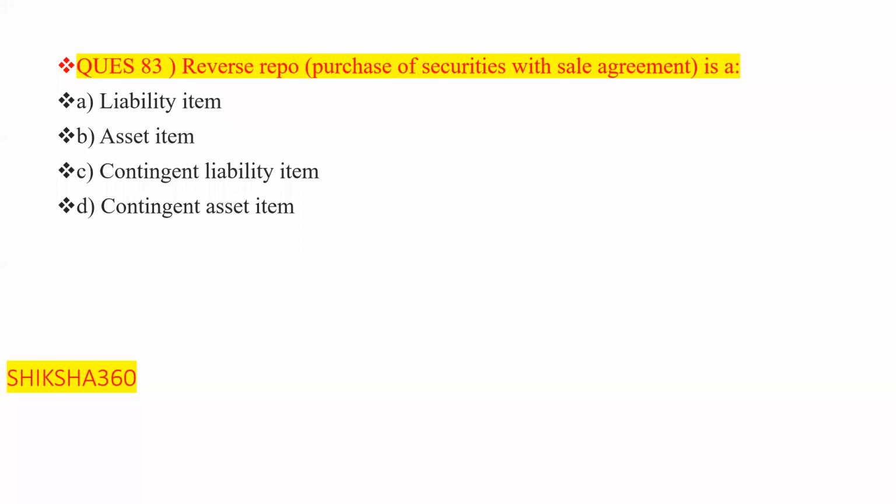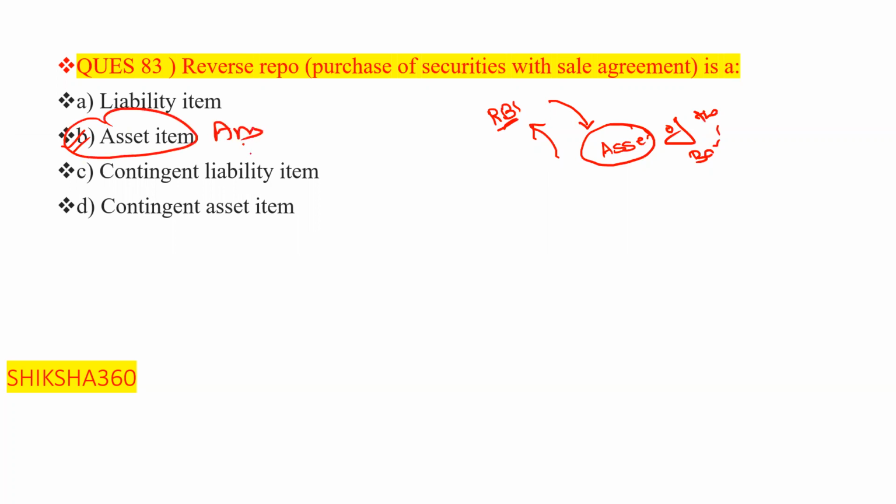First of all, reverse repo, what is that? Asset or liability? Please tell fast. Basically, in a reverse repo we are lending money to the RBI, and we will get this money back. So that is an asset of the bank. It comes under the asset item. Option number B is our answer.